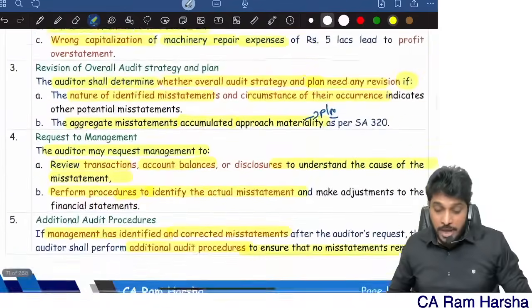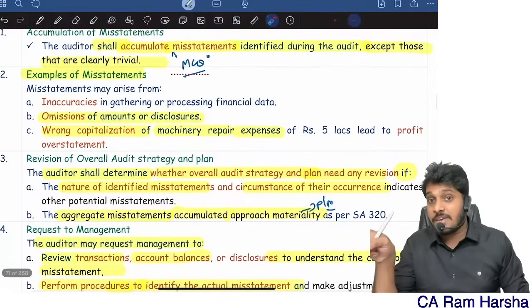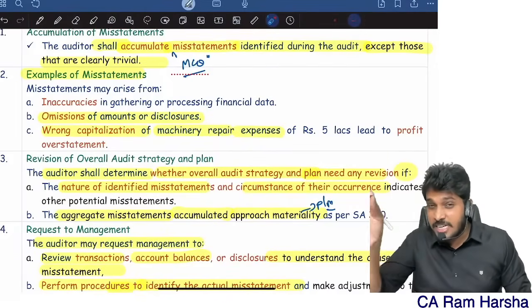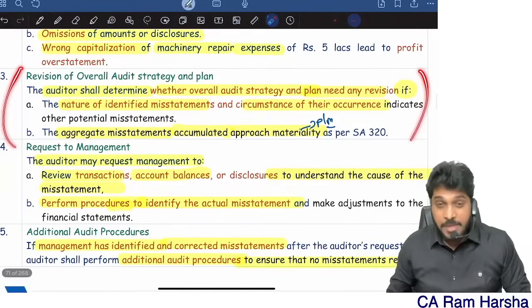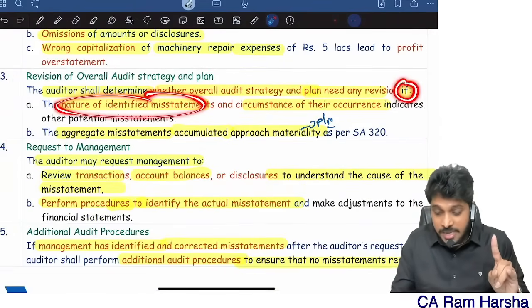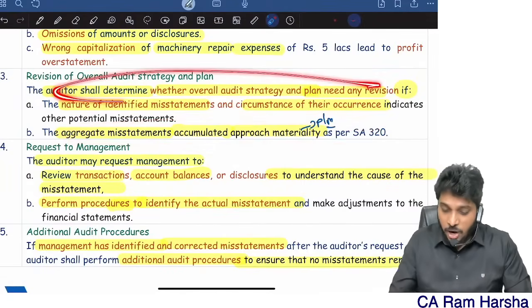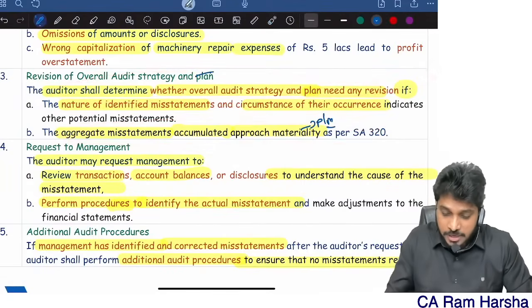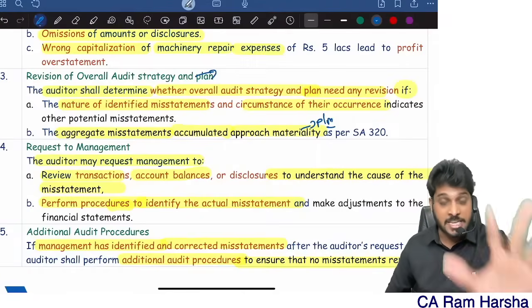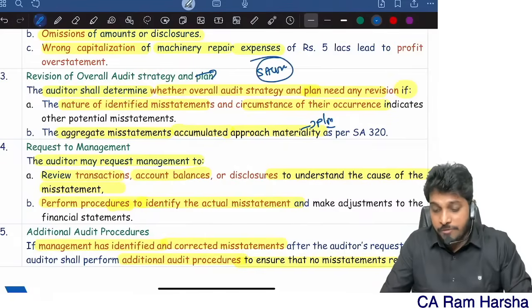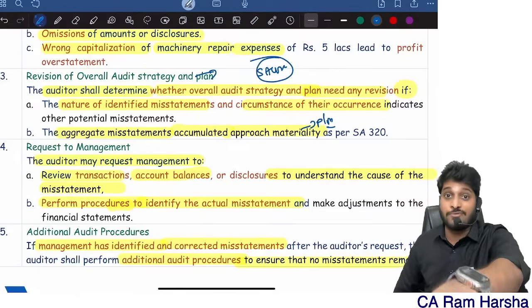That's it. So what is accumulation? First, accumulate the mistakes which are not clearly trivial, which are beyond trivial. If they are trivial or less than trivial, ignore. Then revision: based on the nature of the mistake and circumstances in which they occur, or if the aggregate mistakes are approaching materiality, the auditor shall revise the strategy and plan. As per SA 450, they will ask under what circumstances the audit strategy and plan has to be revised.